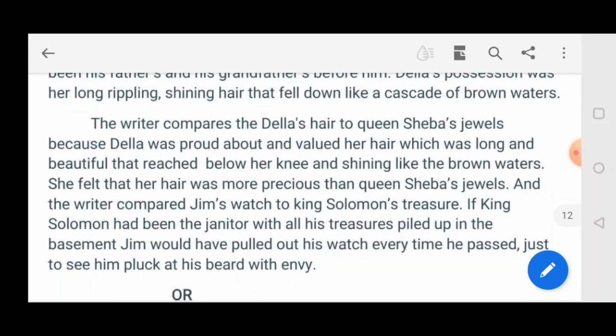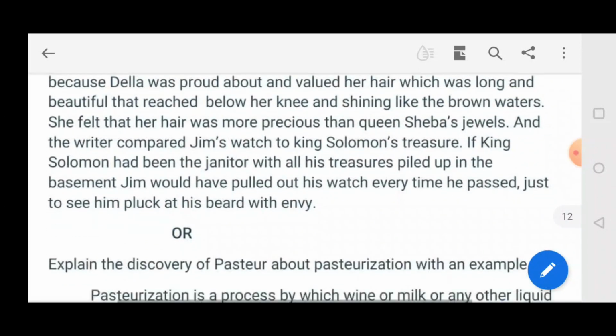The writer compares Della's hair to Queen Sheba's jewels because Della was proud of the value of her hair, which was long and beautiful, reached below her knee, and shone like brown waters. She felt that her hair was more precious than Queen Sheba's jewels, and the writer compared Jim's watch to King Solomon's treasure. If King Solomon had been the janitor with all his treasures piled up in the basement, Jim would have pulled out his watch every time he passed just to see him pluck at his beard with envy.